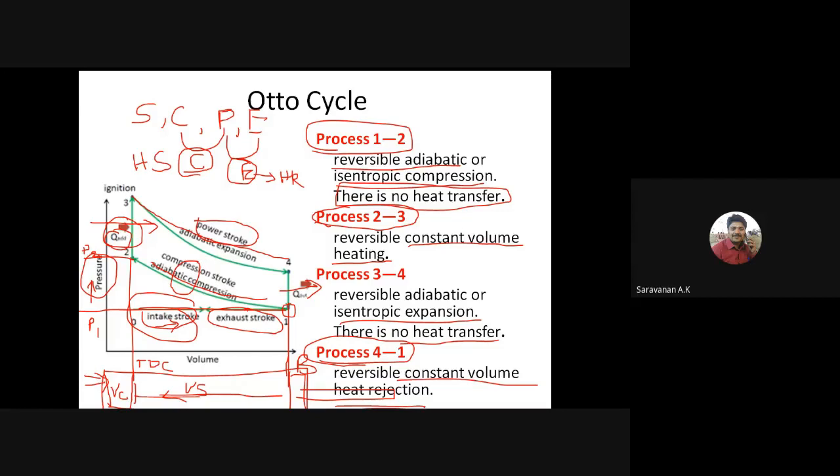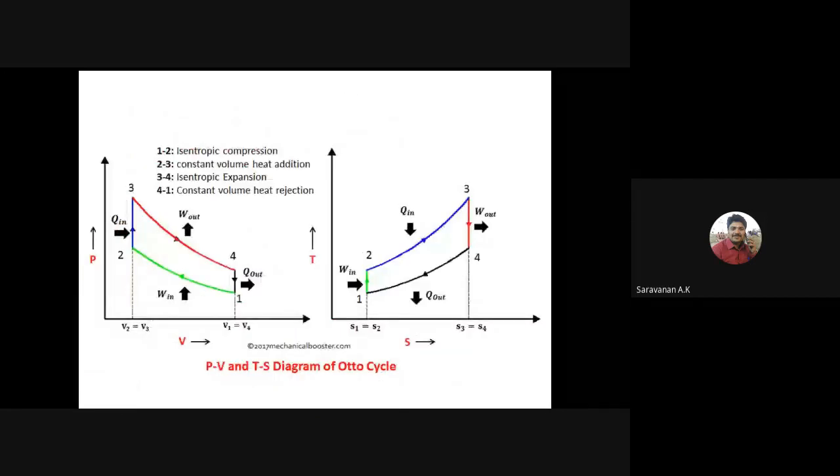Yes, sir. It's a PV diagram for the Otto cycle, right? So here, what is the compression ratio? Here the compression ratio is there, and then the expansion ratio is there, right? So the compression ratio means the maximum volume, that is, before compression. Before the compression, what is its volume? Then after the compression, what is its volume? So the ratio between these two volumes is called the compression ratio, right?